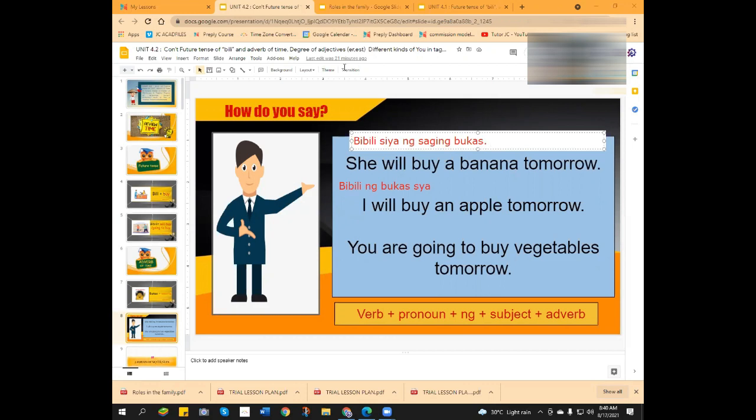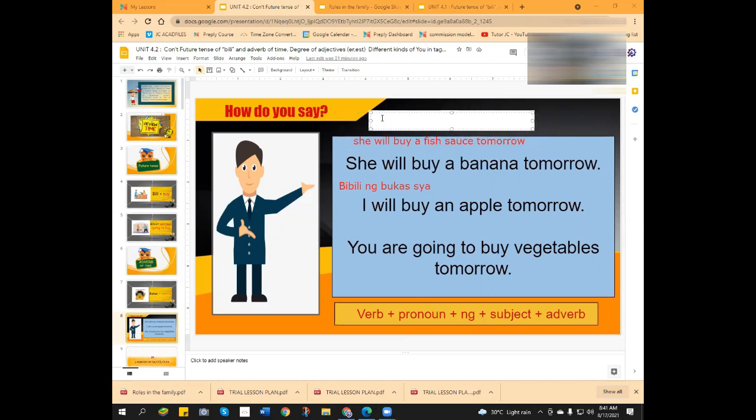Pakibasa? Do we have the vocabulary list for the first? I don't remember. Do you want to browse it? If we have it, I will look it up later on. Okay, so what if she will buy a fish sauce tomorrow? Okay. Bibili ng patis bukas siya.